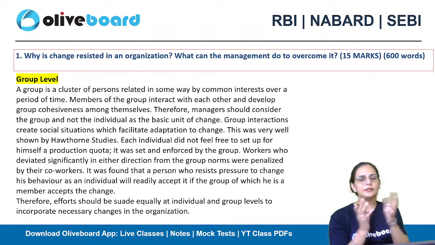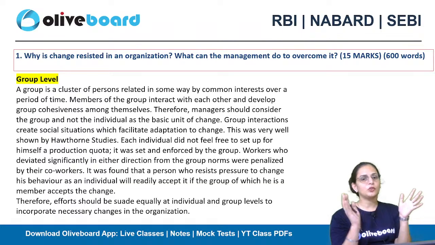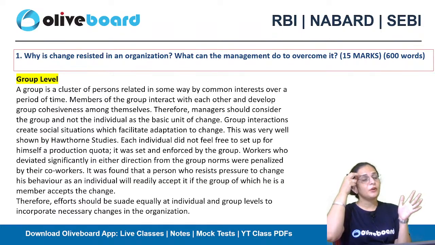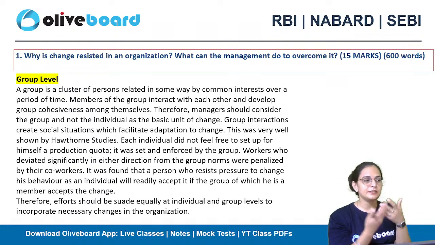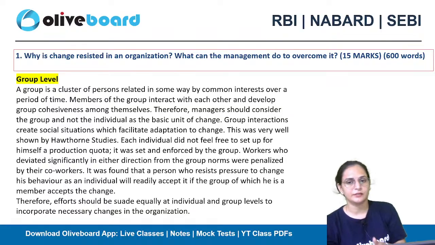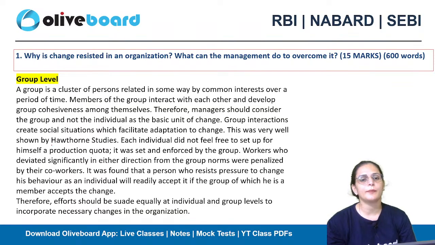Now the members of the group will interact with each other, and that's how there will be cohesiveness. There will be an attachment with each other. Here the manager, if he's thinking he will talk with the individual and try to influence them, and that's how he will overcome the resistance to the change, that will not work. The manager has to consider the group. The group interactions will create social situations that will create some facilities so that the changes will be adapted easily. This was very well shown by the Hawthorne studies.